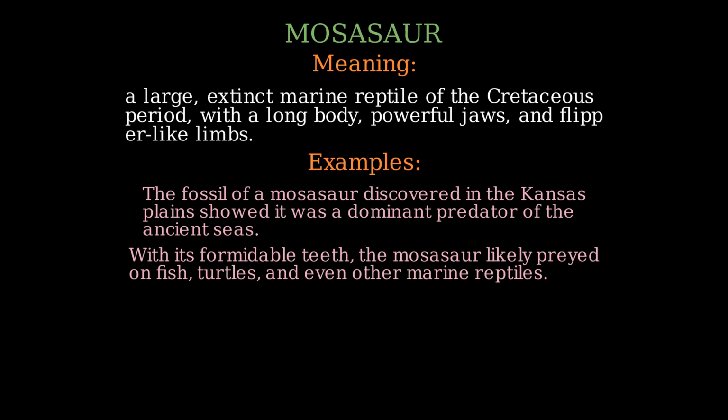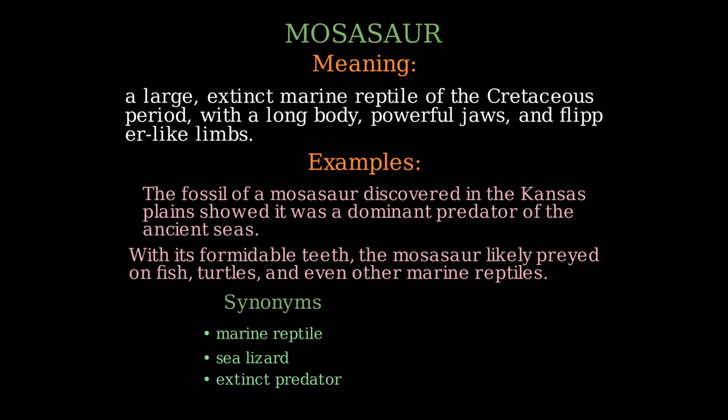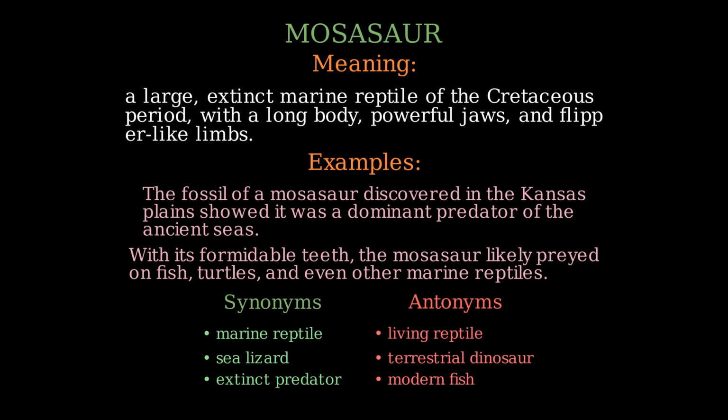Some synonyms and antonyms to help you understand the word better. Synonyms are marine reptile, sea lizard, extinct predator. Antonyms are living reptile, terrestrial dinosaur, modern fish.